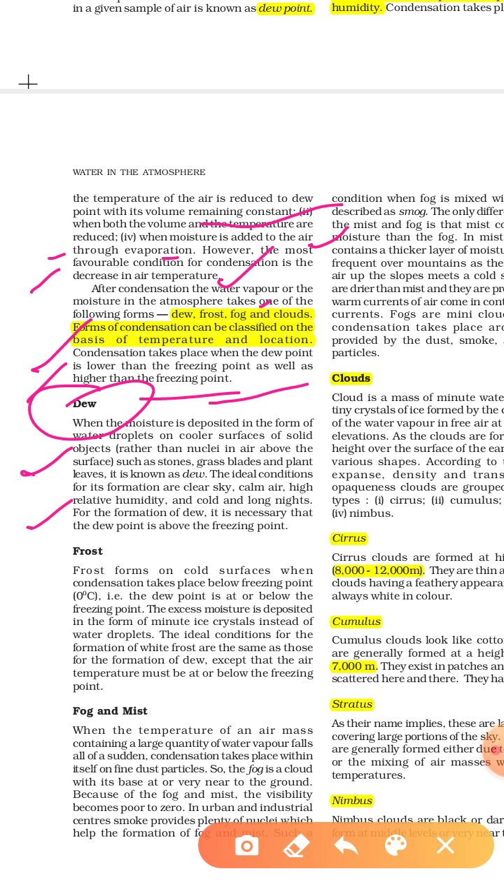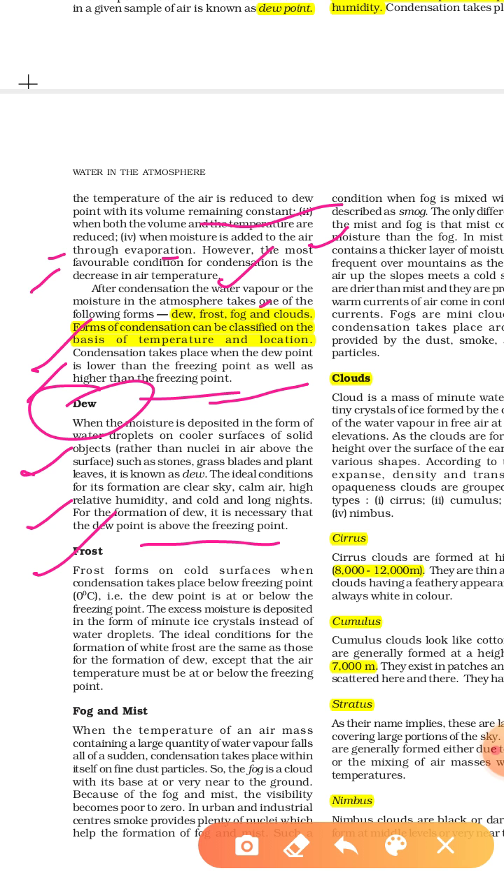For the formation of dew, it is necessary that the dew point is above the freezing point, because if the dew point is at freezing point, the water converts into solid form and the basic formation of dew can't happen. Next one, this is frost.